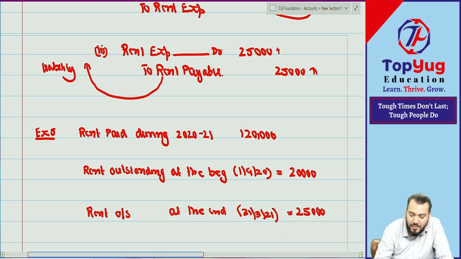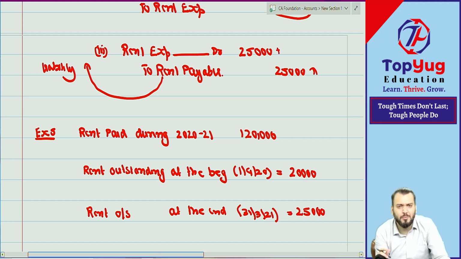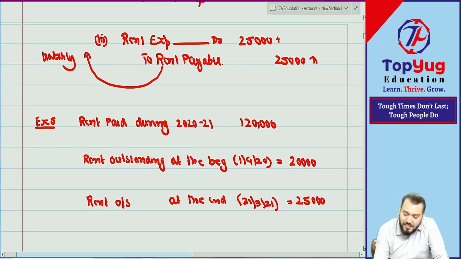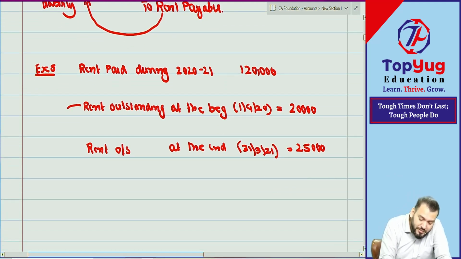So I need to explain what is the meaning of this. Then only you can do. I need to explain what is the meaning of rent outstanding at the beginning, rent outstanding at the end. Rent outstanding means some amount is payable. Correct?